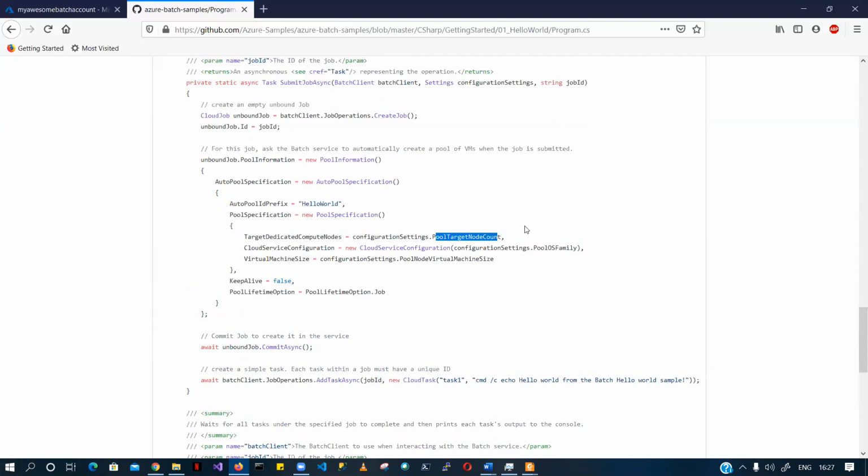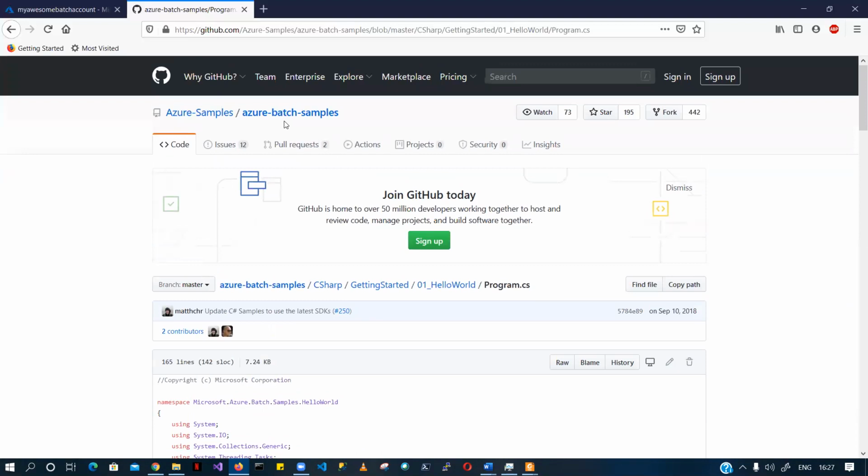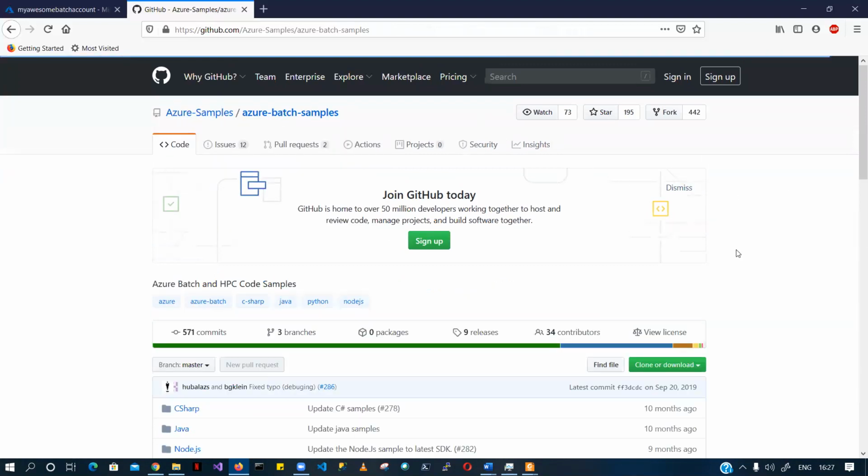So what you can do is go ahead and download this whole sample file, or probably fork it into your repository.